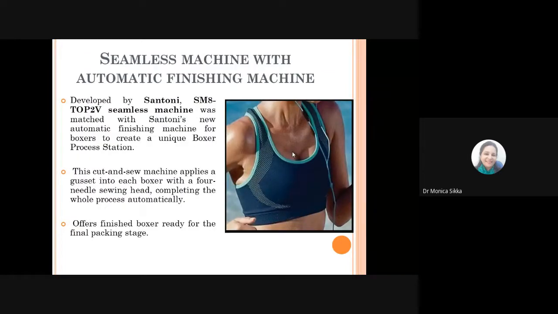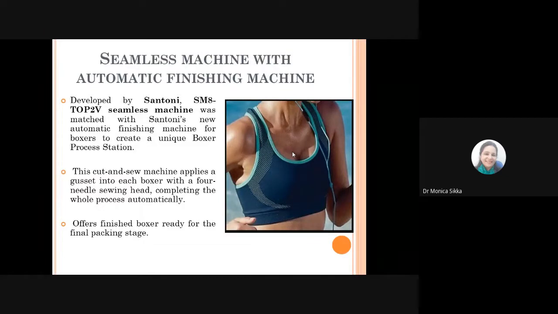Coming to the seamless machine with automatic finishing, that is being used for making seamless upper garments without cutting and sewing. It has been developed by Santoni under the name SM8 Top2V seamless machine.